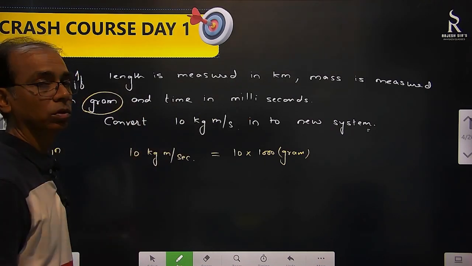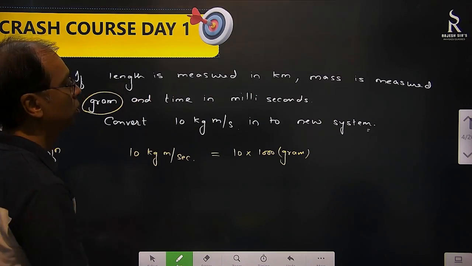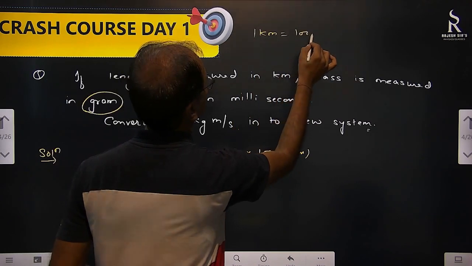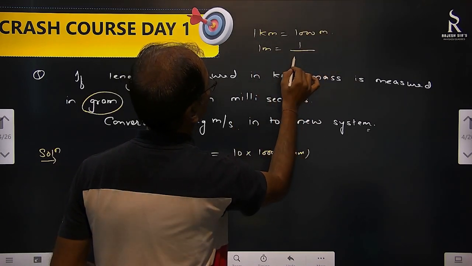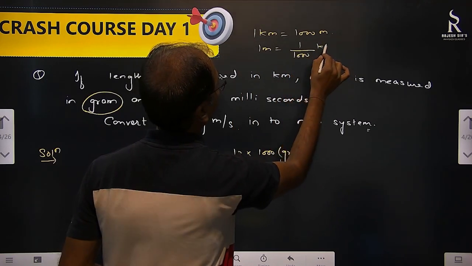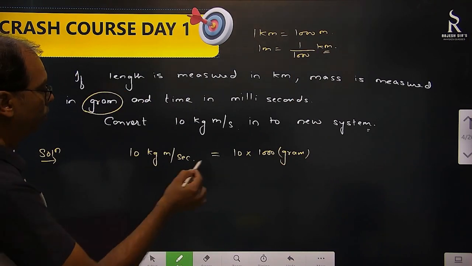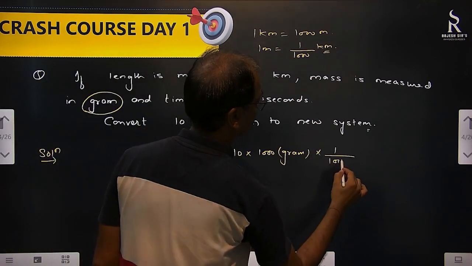So 1 meter equal to what? You know 1 kilometer equal to 1000 meter. So 1 meter equal to 1 by 1000 of a kilometer. Correct. Put it here, 1 by 1000 of a kilometer.